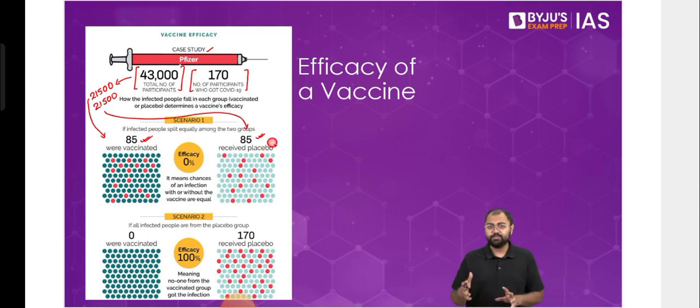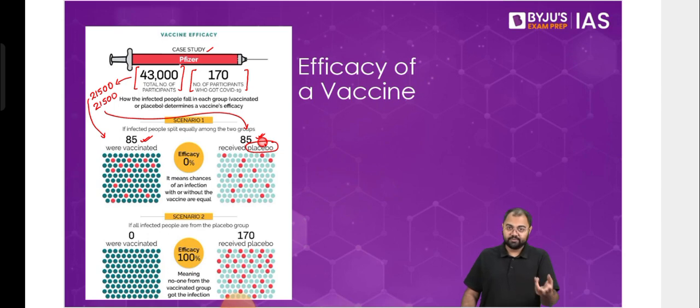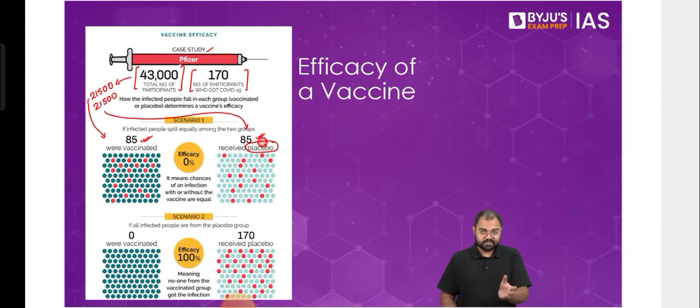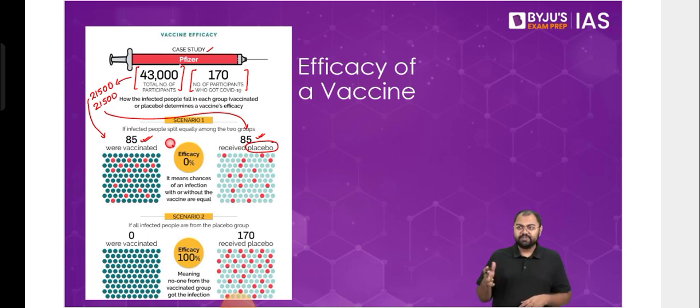So this is placebo, where you have been tricked into thinking that you have been given a drug or a vaccine, but in reality you haven't been. That's what it is called. This is called a placebo. So let's say there were 85 from the vaccinated group and 85 from the placebo group out of 170. Then you would say that the vaccine does not have any effect.